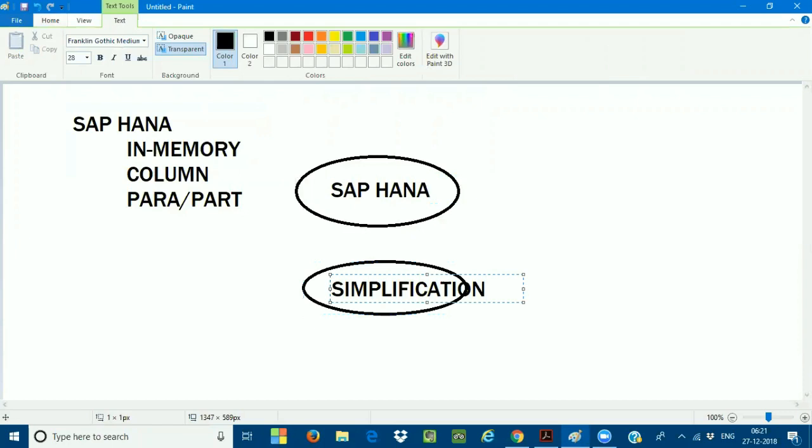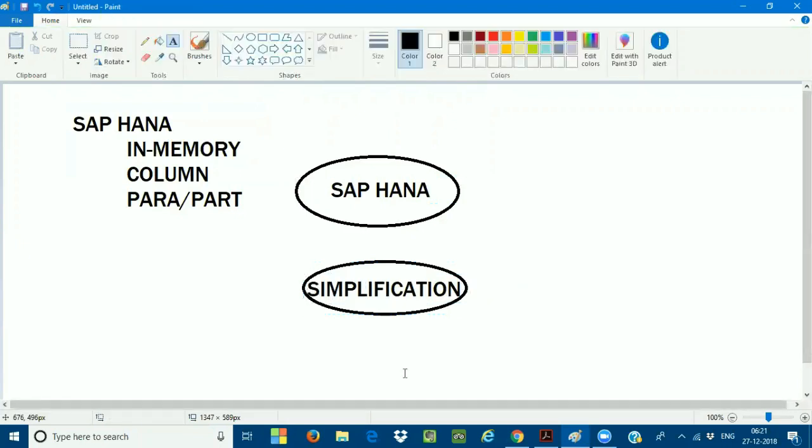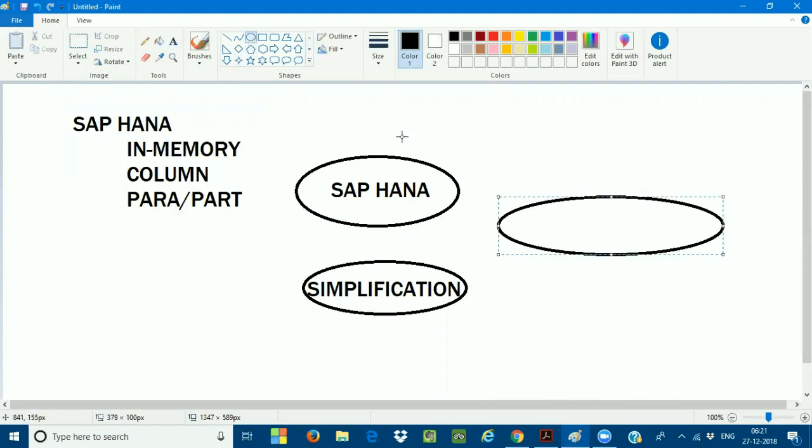Simplification in the sense is that a lot of changes have happened from SAP ECC to SAP S4 HANA. Now we have seen about the simplifications, and in the coming classes we are going to discuss what the simplifications are. And last but not the least, we have the very powerful tool called SAP Fiori.